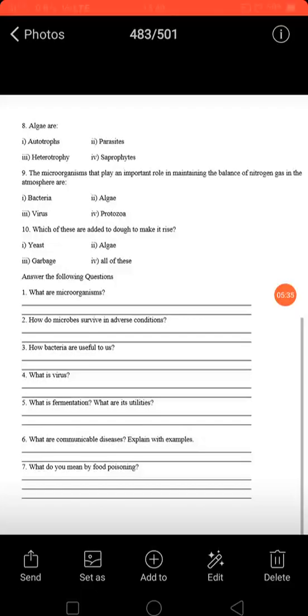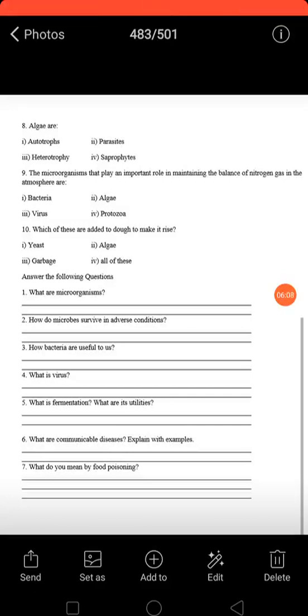Tenth one, which of these are added to dough to make it rise? So yeast, algae, garbage, or all of this are options. So if you observe this option, we do not add garbage to food items, do we? No. And algae is also not added to any baking items. So correct option would be yeast. Yeast is added to make a dough rise, which makes these baking items fluffy and tasty.